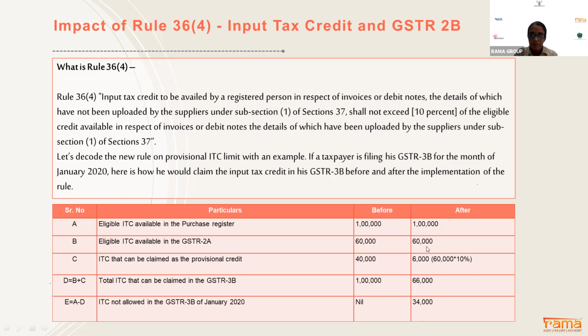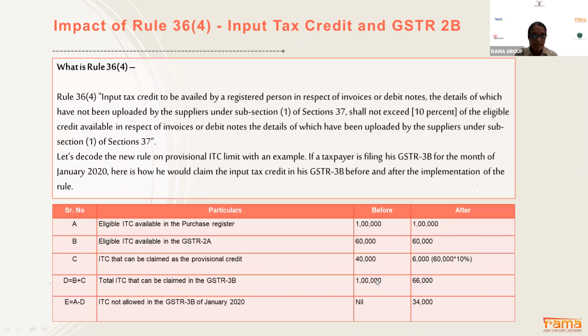What the government put is, after 60,000, you have to apply the 10% provisional credit on rupees 60,000, that comes to 6,000. So you are eligible to claim input tax credit in your GSTR 3B up to 66,000 only.